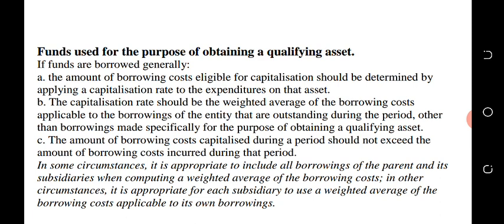Now we are saying that when you have a pool of loans, and you collect money from the pool of loans to finance a qualifying asset, it's not a specific loan. Then how do you get the interest rate? You must look for the weighted average cost, or the weighted average capitalization rate, of that pool of loans.